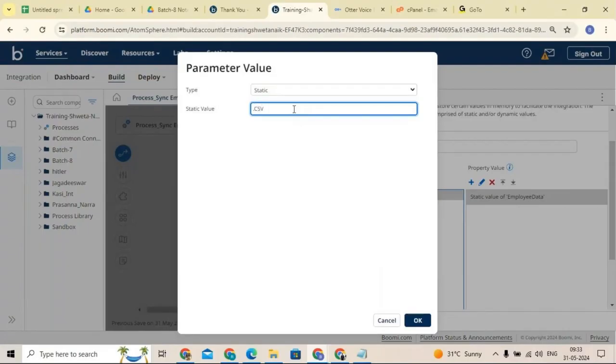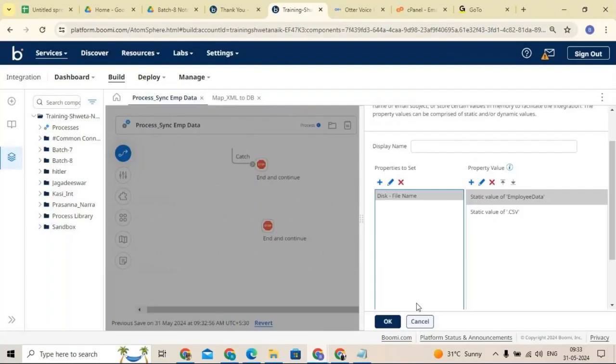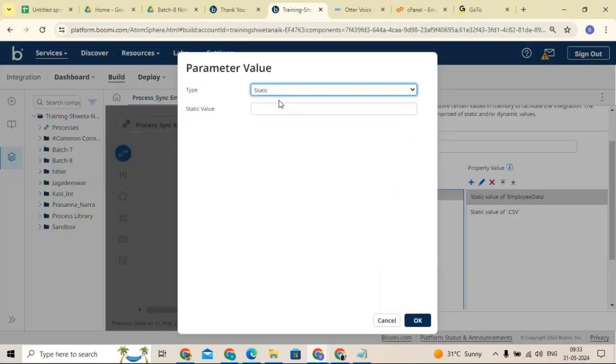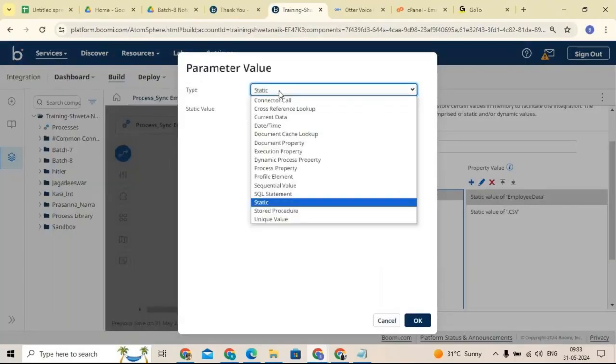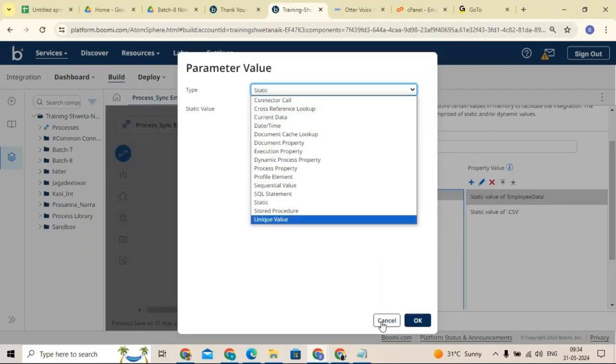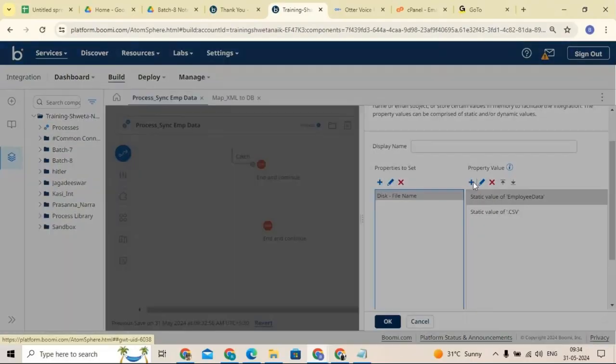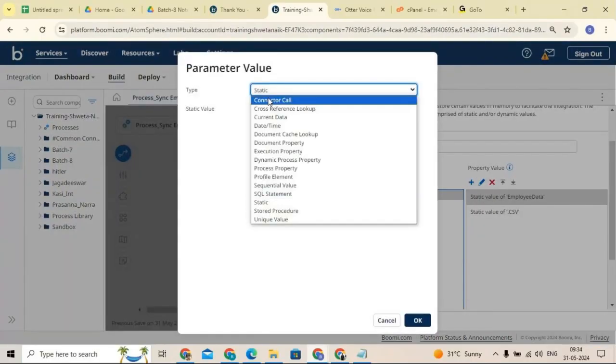Okay, then .csv. Now I want to give the naming and the time and date. I want to assign the time and date at which the file is getting populated. Now again you can go here and click on the plus button. Now here we have a parameter type. I want to give the name, time, with the file name. I want to concatenate the date and time also.